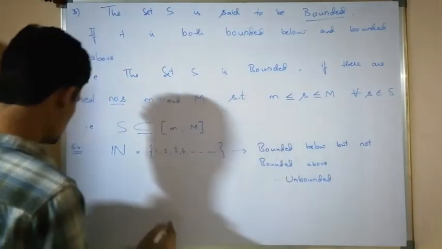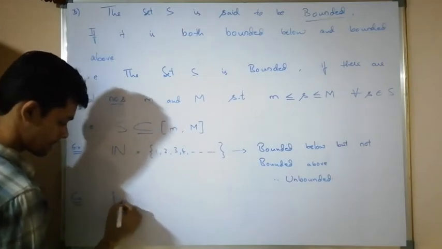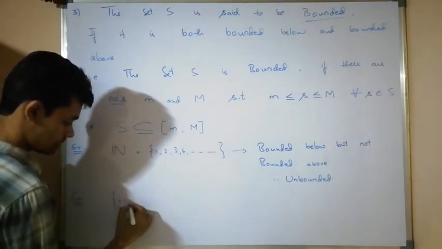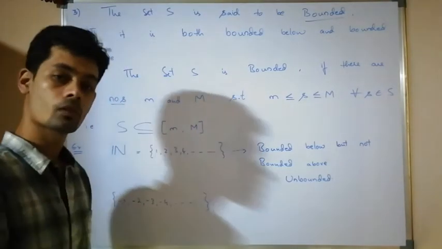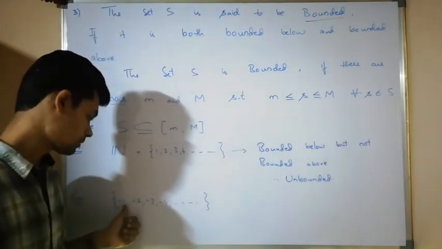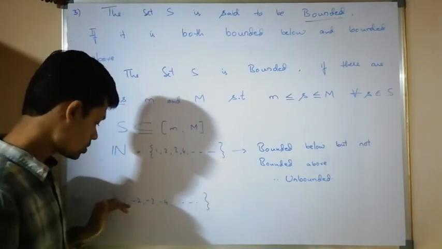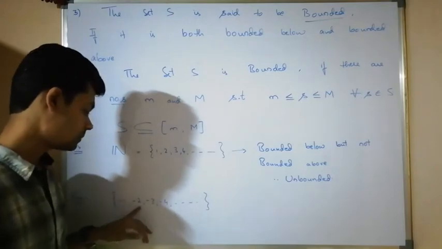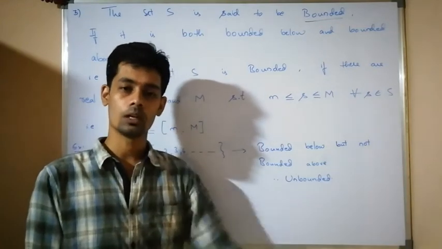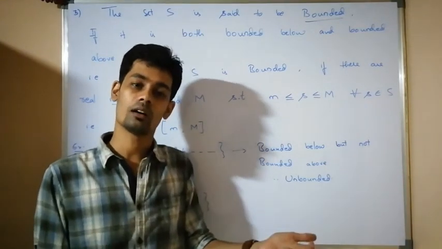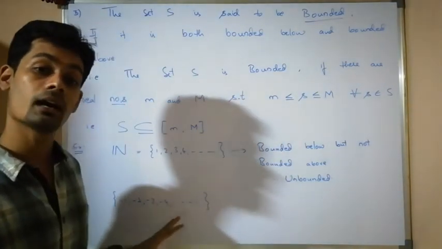Let us take another example. Let us take -1, -2, -3, -4, and so on. Now this set is not bounded below because all the numbers are decreasing. -1 is greater than -2, -2 is greater than -3, and so on. If I take as small a real number as possible, there exists an element of the set which is smaller than that real number. Therefore, it is not bounded below, but it is bounded above.